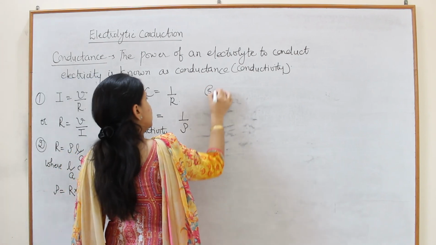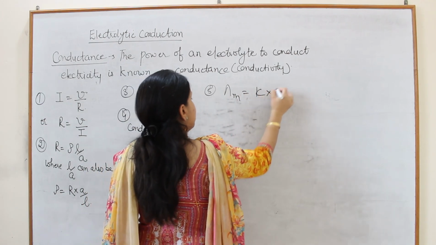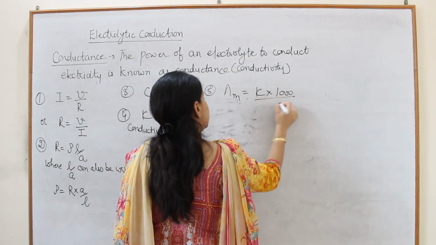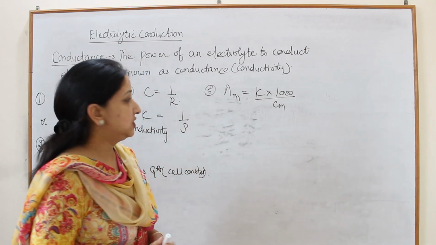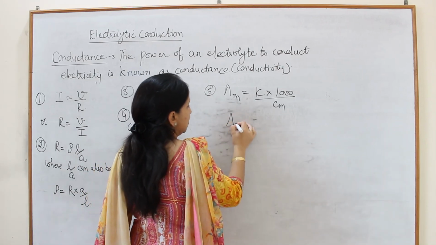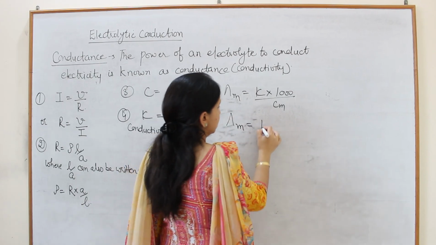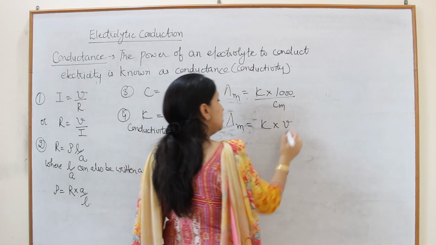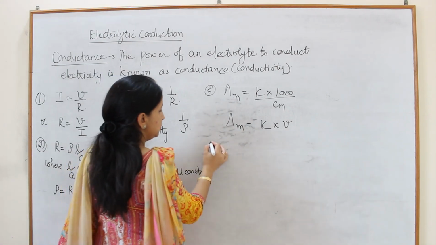Next, fifth formula, molar conductance is equal to kappa into 1000 upon Cm. Cm means concentration in moles per liter, and we can also write molar conductivity is equal to kappa into V, where V is the volume of solution.